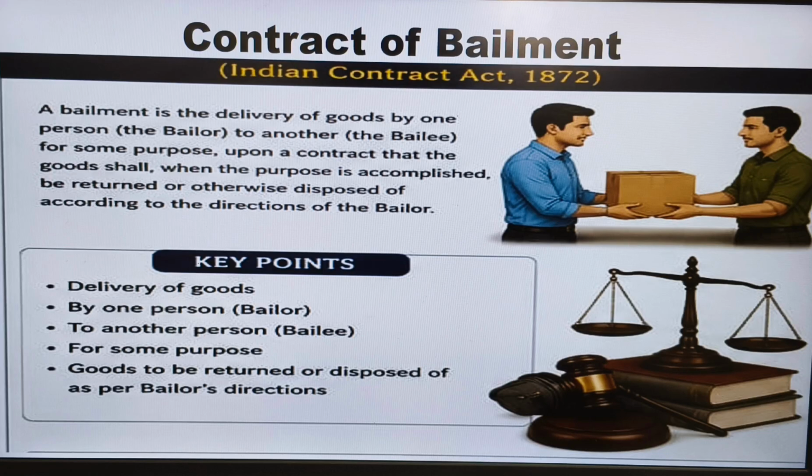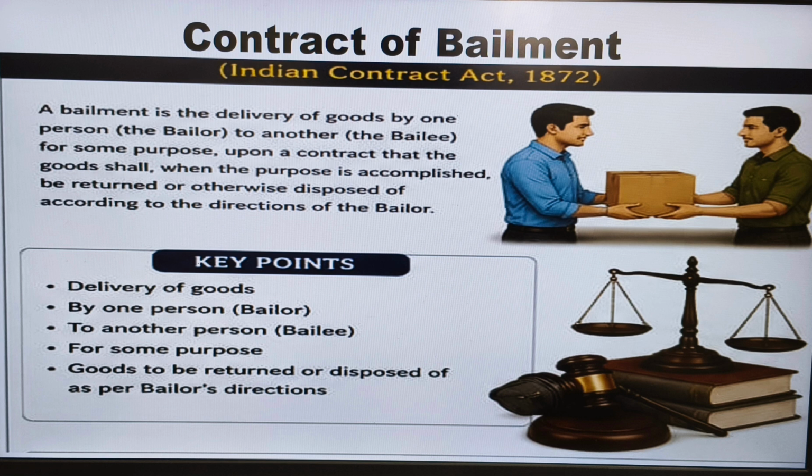Have you ever given your phone to a service center, your bike to a mechanic, or your clothes to a tailor? Have you ever wondered what this legal relationship is called? In law, it is known as bailment. Let's understand it in the simplest way.